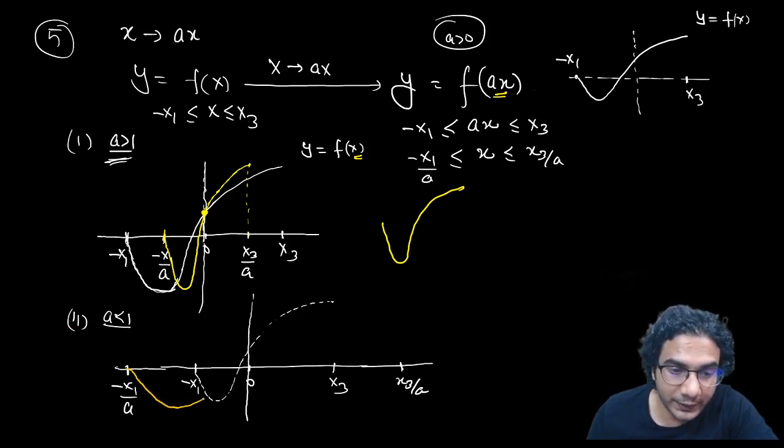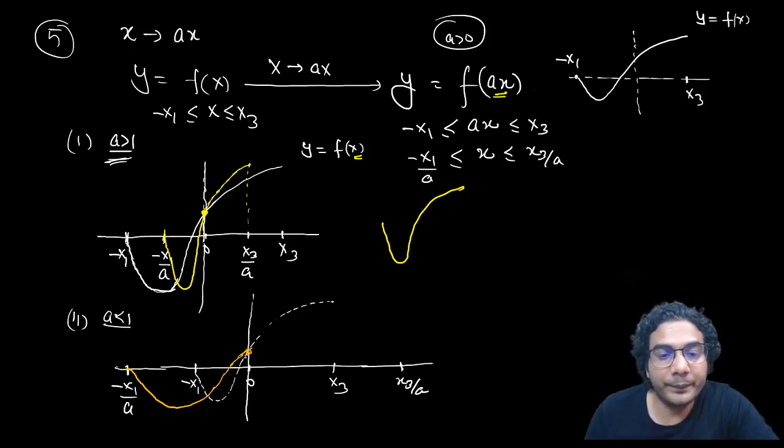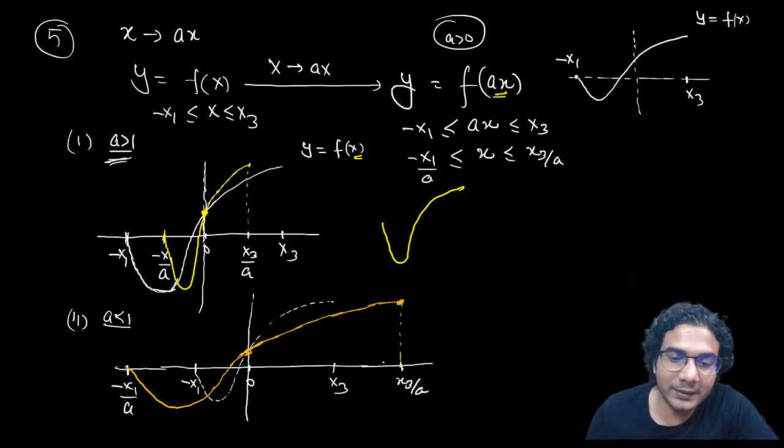There's no change in the range. Now again, this point on the y-axis will remain same. All these graphs will cross the y-axis at the same point. Now it has expanded, so all these values will slowly increase, and will reach the same y coordinate in the end, but that point will be x3 upon a.